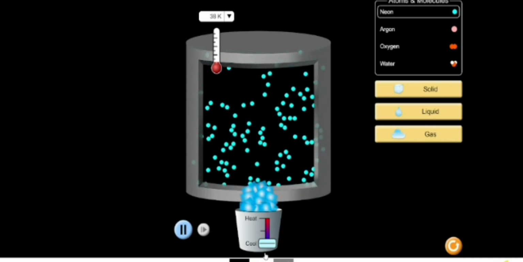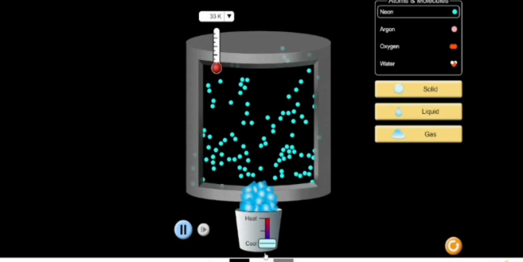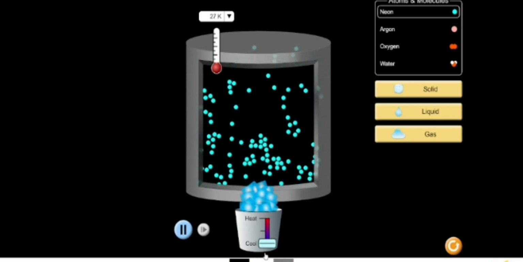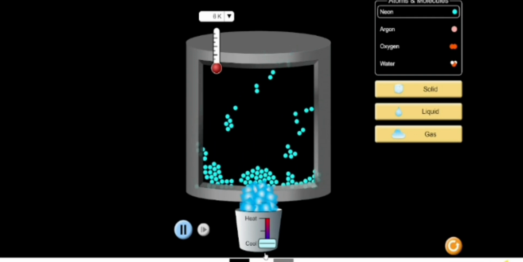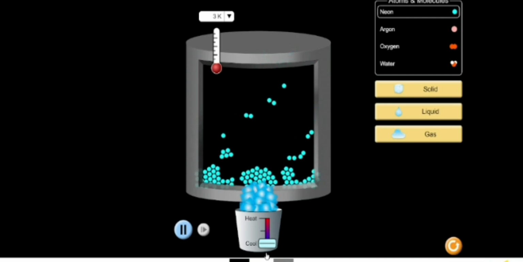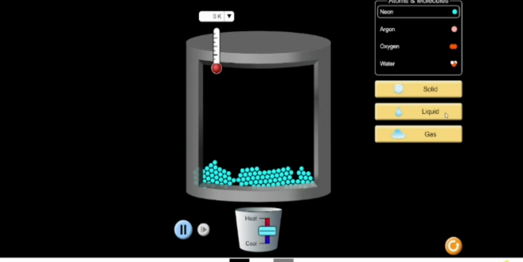Here. It will take time to increase and decrease the temperature. Now here, the neon just becomes a solid again.